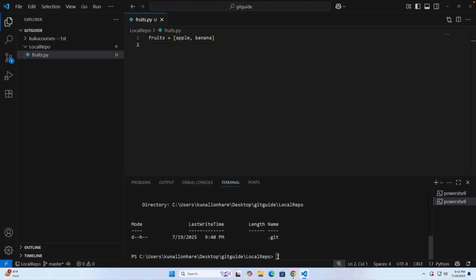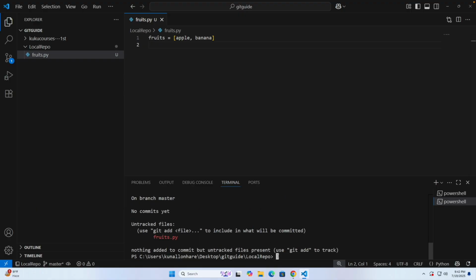So now the question arises, how can we push it to a particular place. So for example, if I run git status, you can see the untracked file which is fruits.py, right?